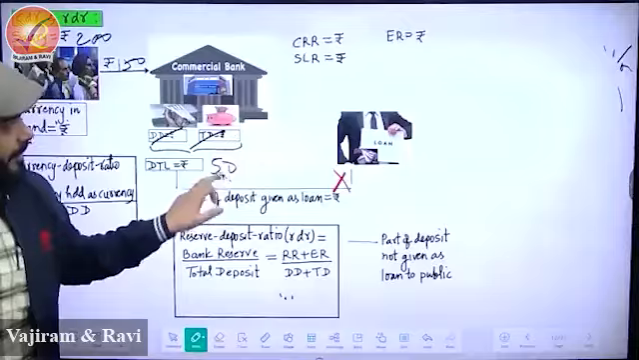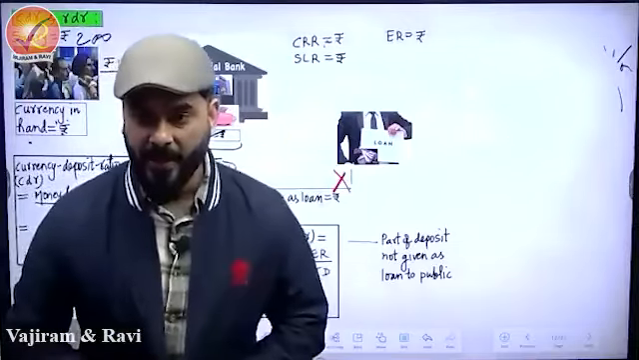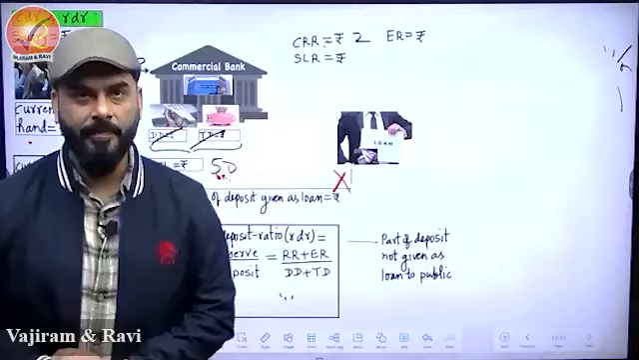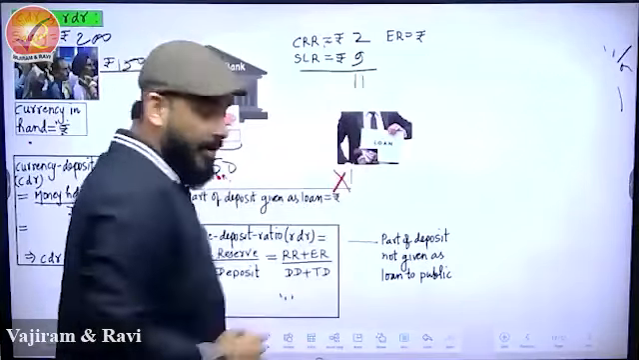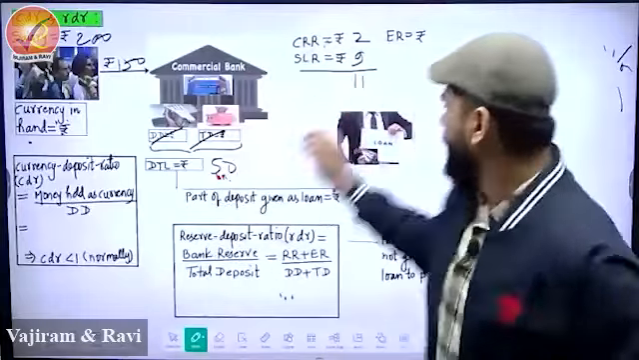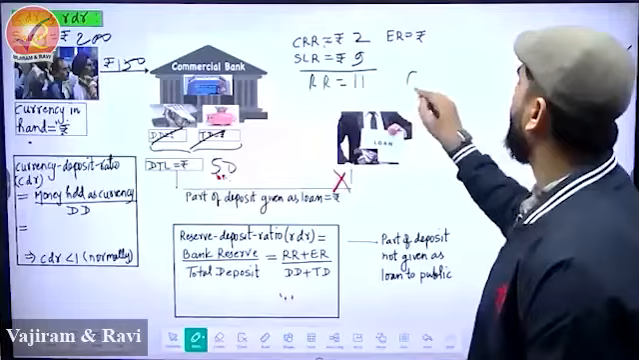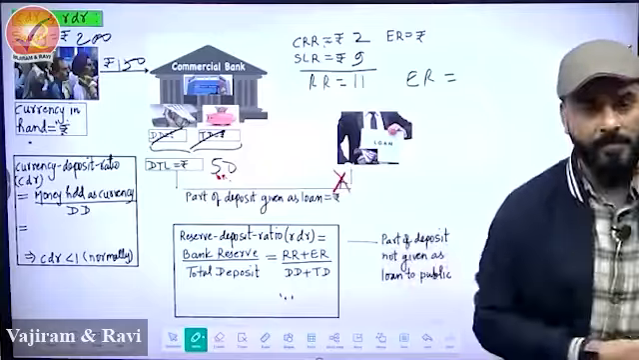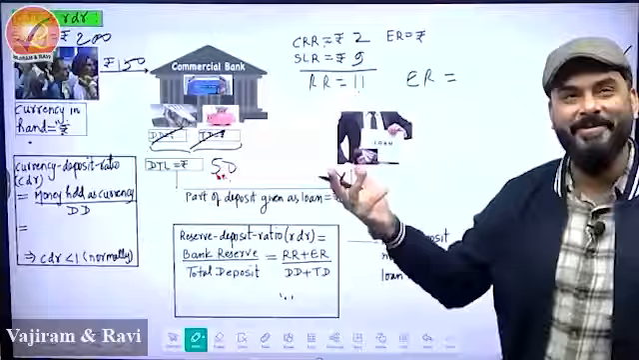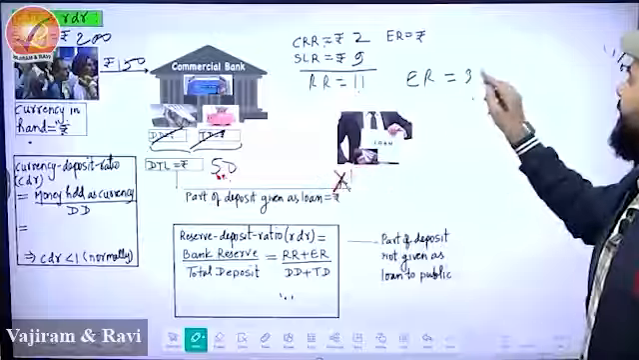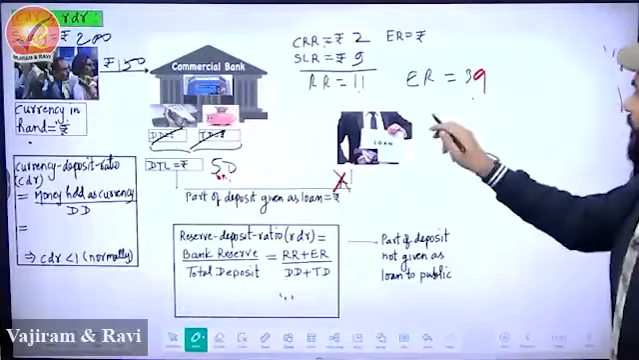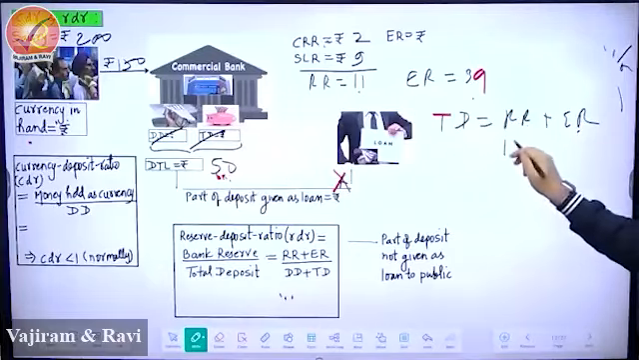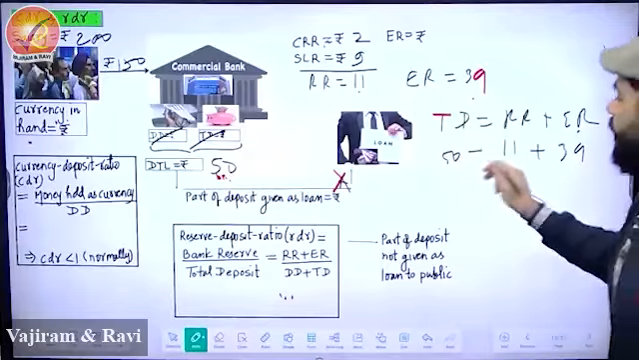So Fatapat, please tell me from this 50, what will be the CRR? 4%, guys, quickly. 2 rupees, okay, done. SLR? 9. 11 rupees is what? RR. RR, cool. And what is ER? I mean, no loan, loan is 0. So, 50 minus 11, 39. Done? Because we know a rule, total deposit is equal to RR plus ER. And that's your 11 plus 39, 50. Equation is balanced.